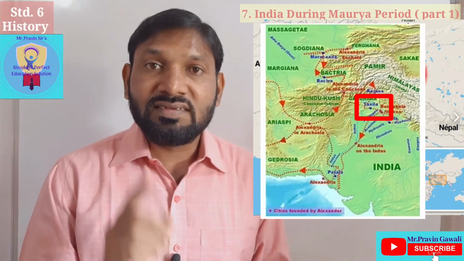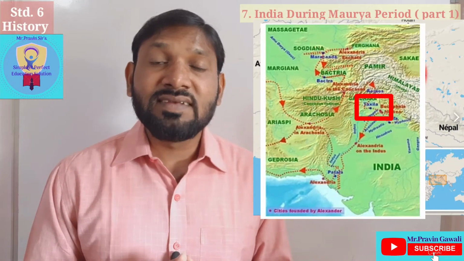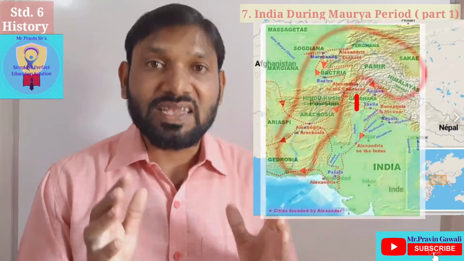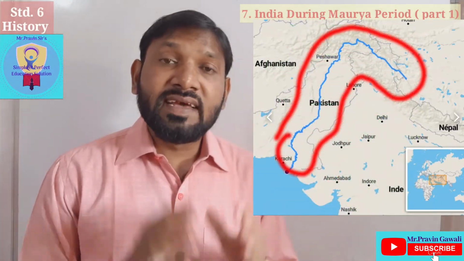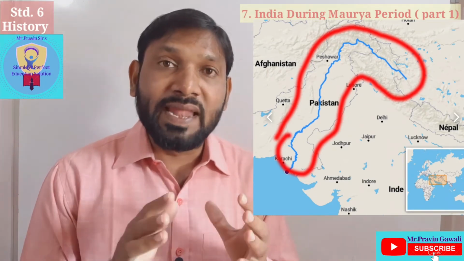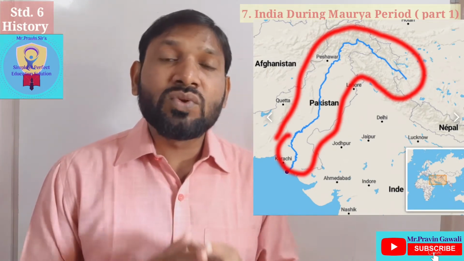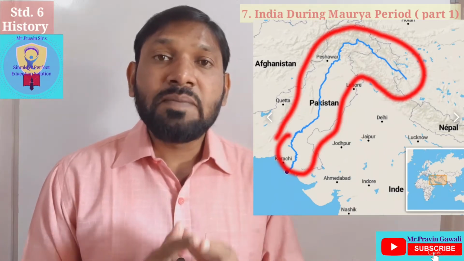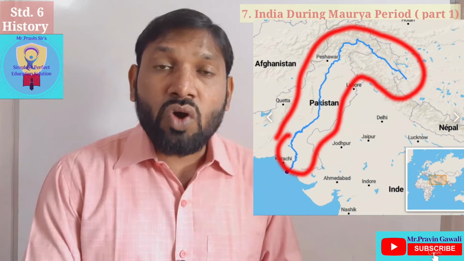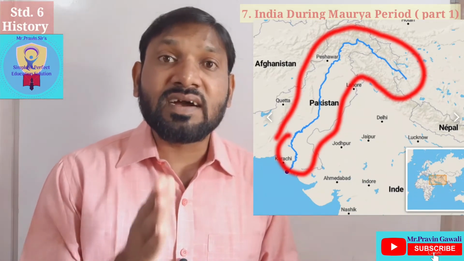Takshashila is one of the regions of the ancient period. Nowadays also, Takshashila is in Pakistan. Students, the Indus river is one of the important rivers of the Gangetic plains. It flows through China, India and Pakistan. So here Alexander the Great crossed this river and reached Takshashila.